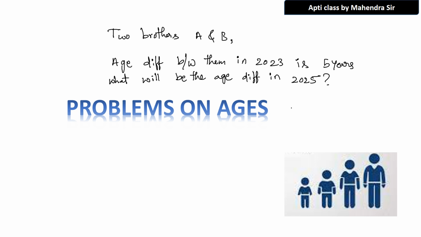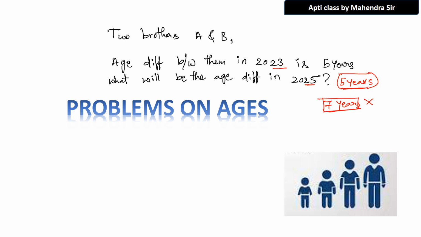You have to be a little bit smart while answering this question. You have to think twice. Are you confident in your answer? The answer is the same 5 years only. Many people will add the extra 2 years from 2023 to 2025 and say a 7 years gap. This is wrong. The age difference between those two people will be the same.